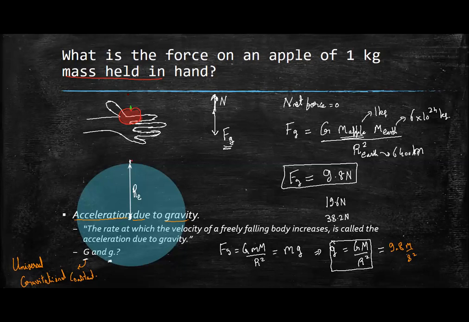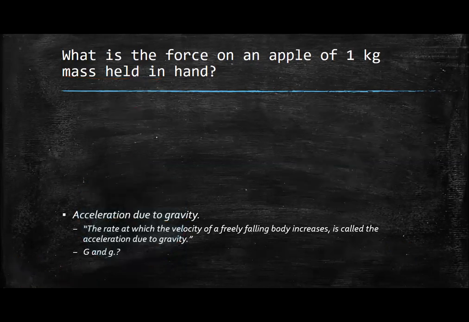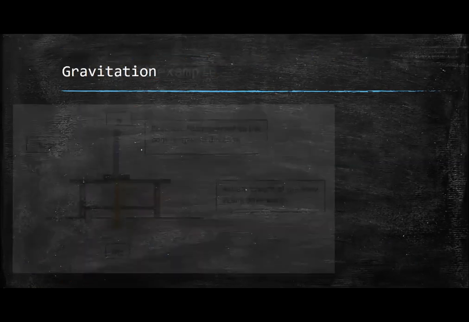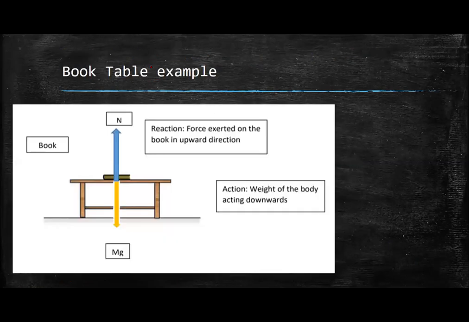So actually, what is the action reaction pair? Can anyone tell now? Would anyone like to try? They can raise their hands. Sir, can you repeat? So basically, in the book table example, I told that these two are not action reaction force.